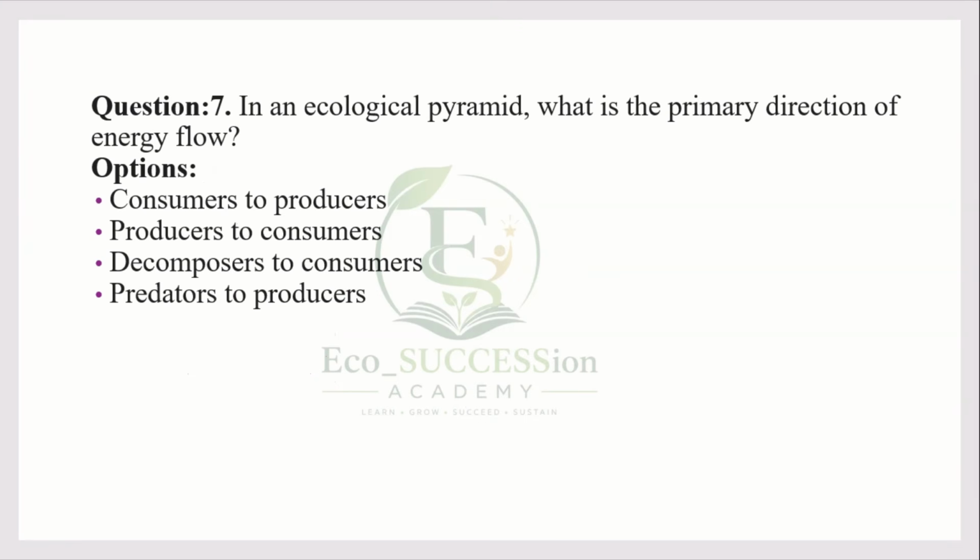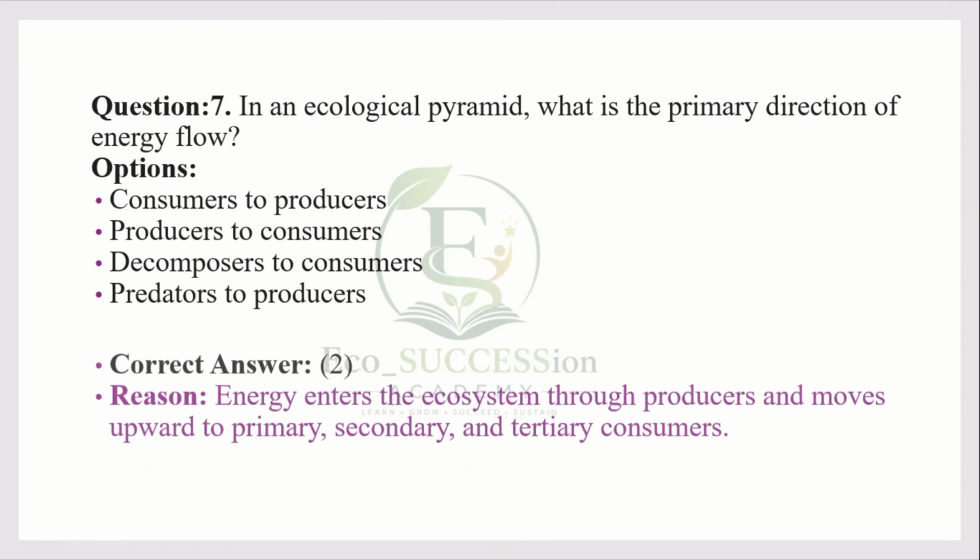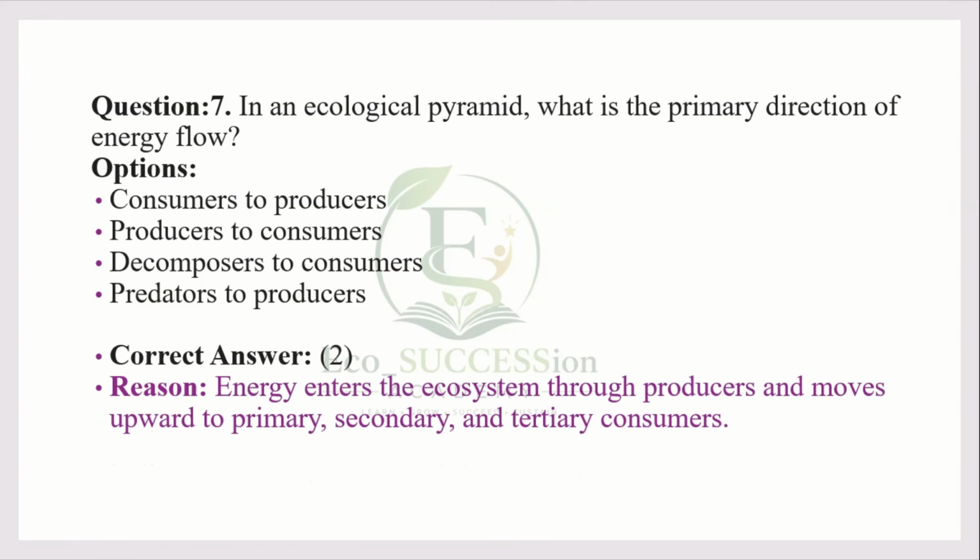In an ecological pyramid, what is the primary direction of energy flow? How will the energy go? Consumers to producers, producers to consumers, decomposers to consumers, predators to producers. Option is 2, producers to the consumers. Energy enters the ecosystem through the producers and moves upward to the primary consumers, then secondary consumers, then